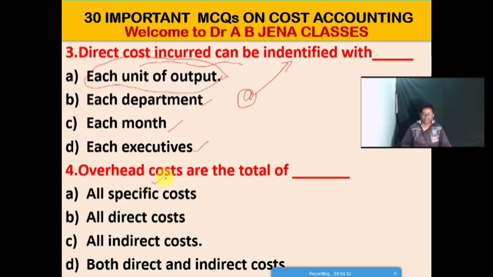So direct cost incurred can be identified with each unit of output. Next MCQ: overhead cost are the total of dash. Again I am repeating the question, overhead cost are the total of what? Option A, all specific cost. Option B, all direct cost. Option C, all indirect cost. Option D, both direct and indirect cost. So C is the right option for this MCQ. Overhead costs are the total of all indirect cost.